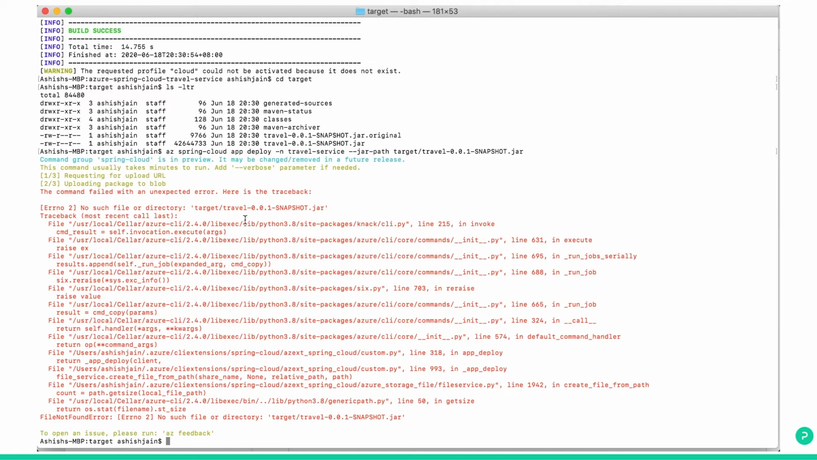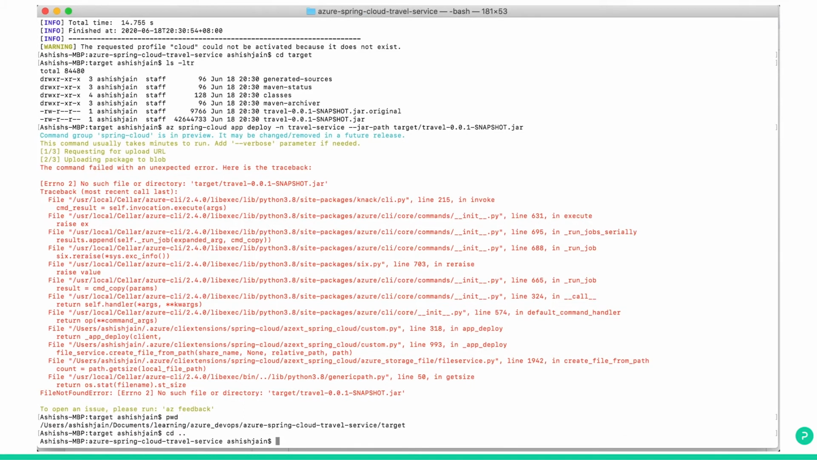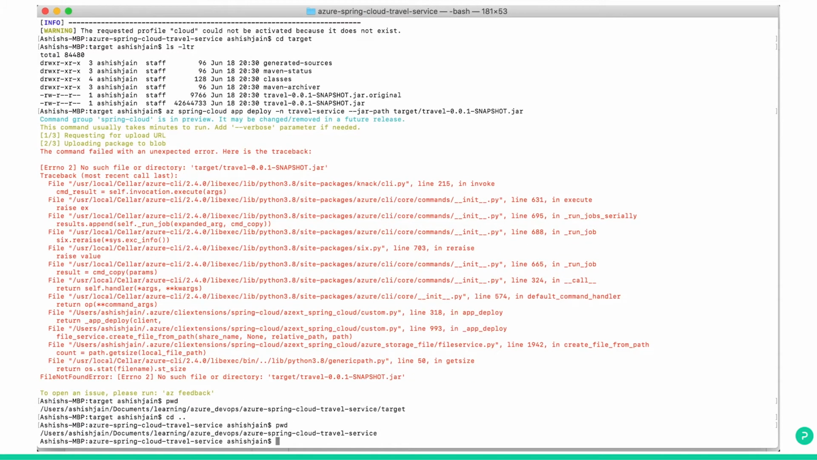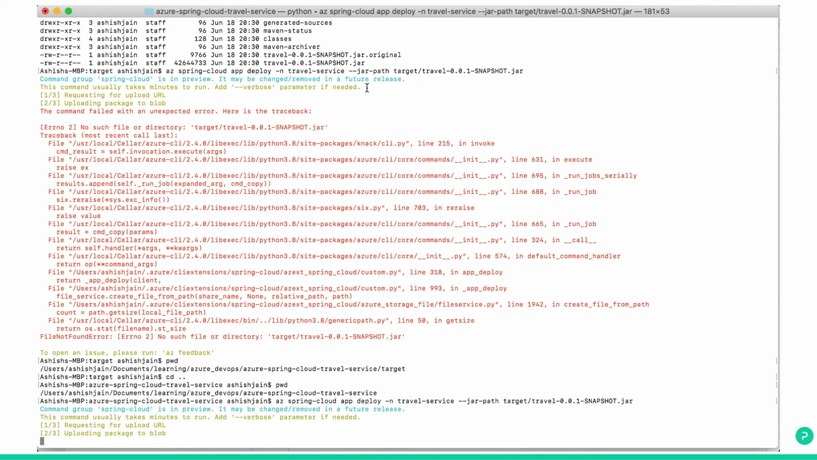So I got an error: target/travel-0.0.1 snapshot.jar, no such file or directory. Because I am already in target. I just come out, then you can see this. I'll execute again. Here we were already in the target directory when I was showing you the jar file. I just come out and then execute the command.